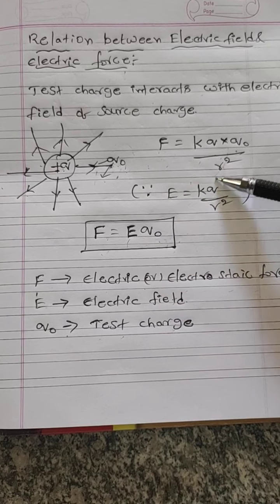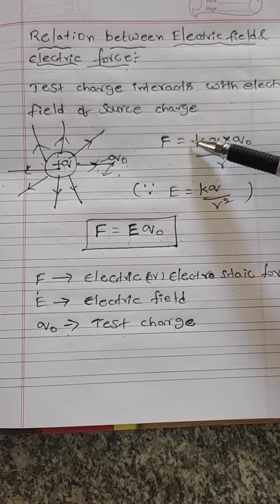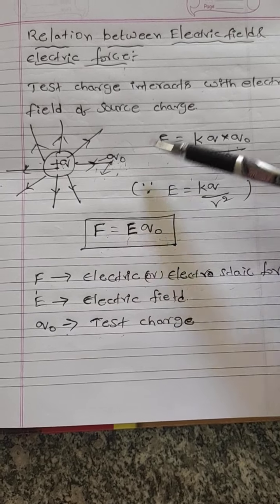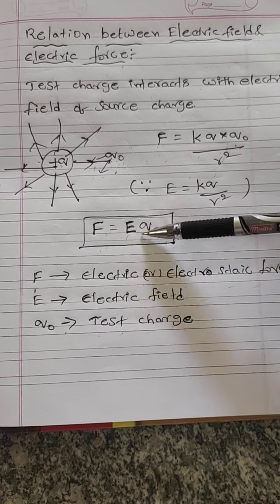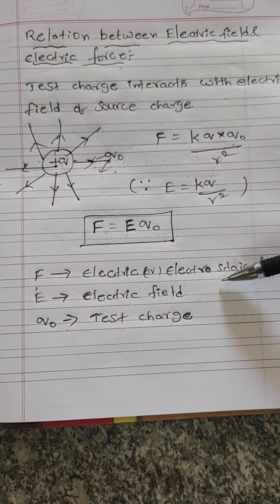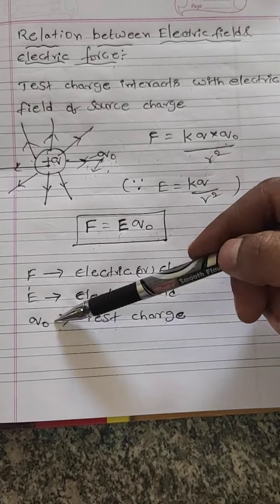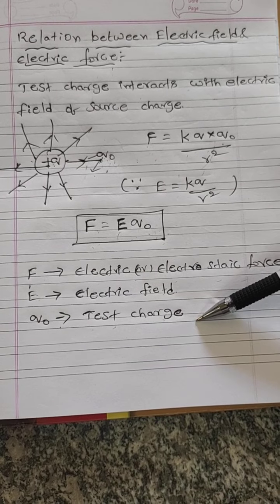Since here E is equal to KQ divided by R square, this equation can be written as F is equal to E Q naught, where F indicates electric or electrostatic force, E indicates electric field, Q naught indicates test charge.